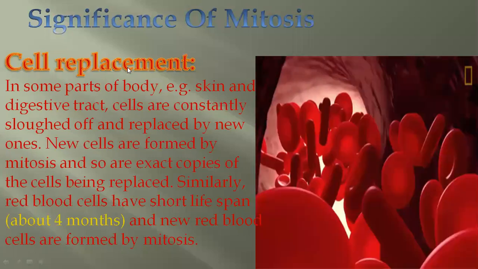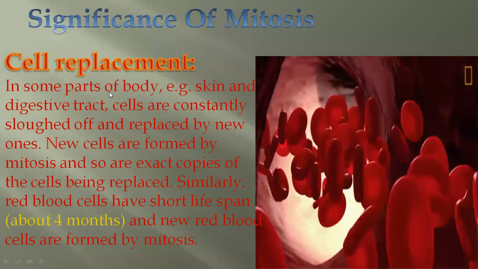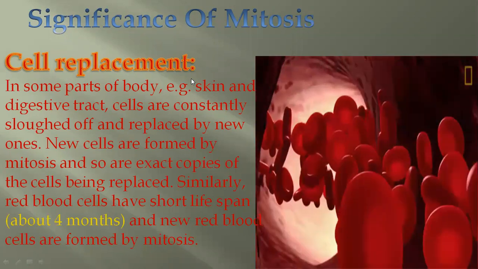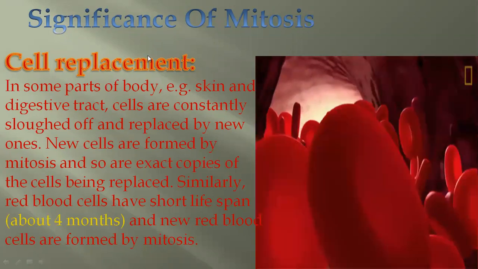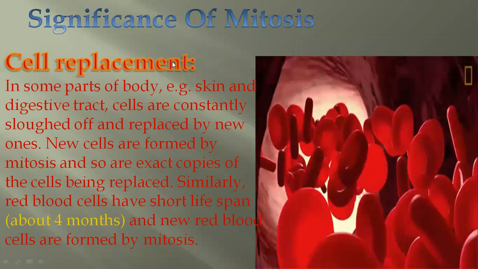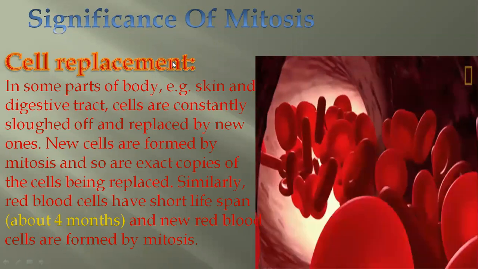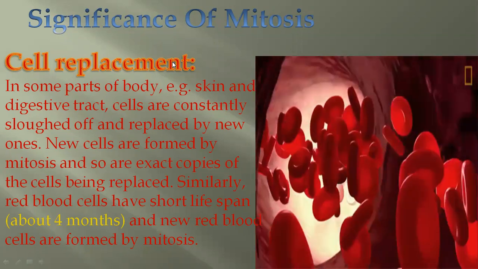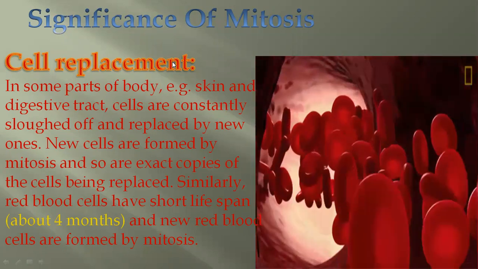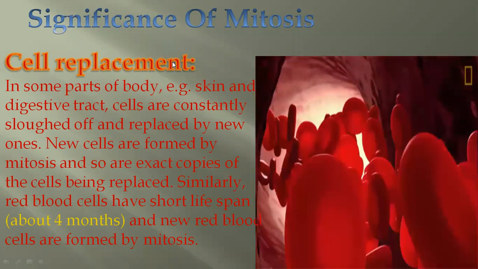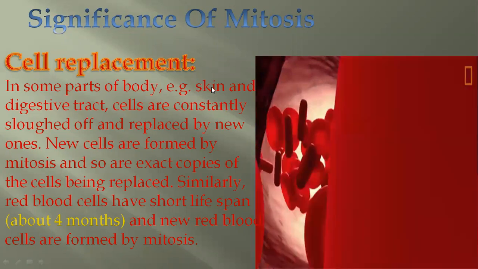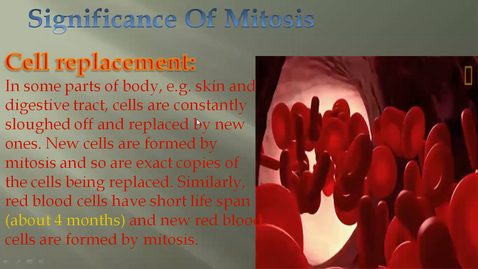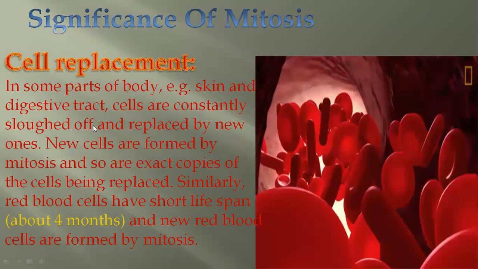So now we will see the next significance of mitosis, that is in the cell replacement. Cell replacement means in our body, lots of cells die in 1 minute, in 1 second, we can say. So in some parts of the body, skin and digestive tract, cells are continuously sloughed off.